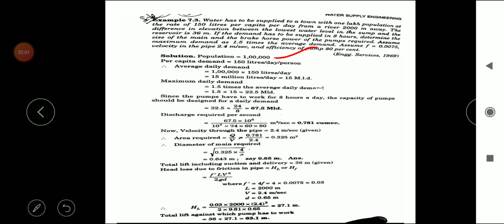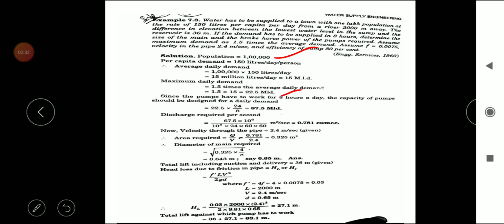So here one factor is given, that is 1.5. So 1.5 is used to calculate the maximum daily demand. Maximum daily demand is equal to 1.5 times the average daily demand. We have already calculated the average daily demand in the previous step, that is 15 MLD, just multiplied by 1.5, that is equal to 22.5 MLD.